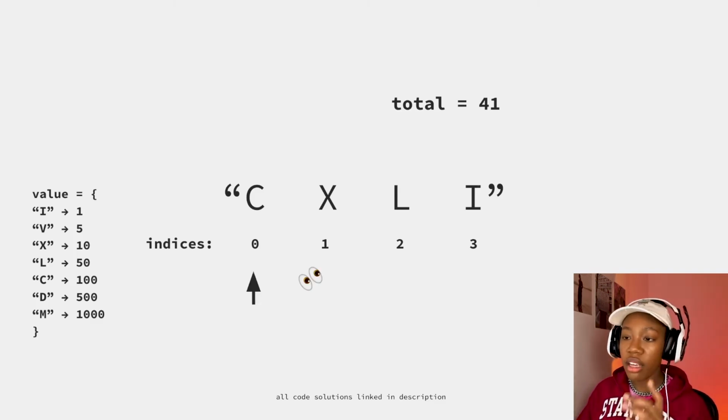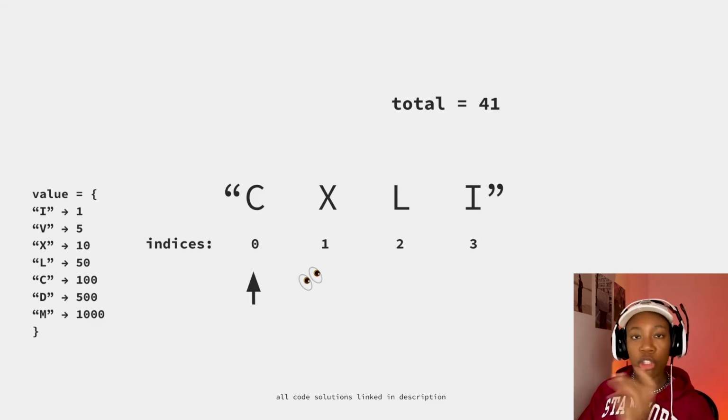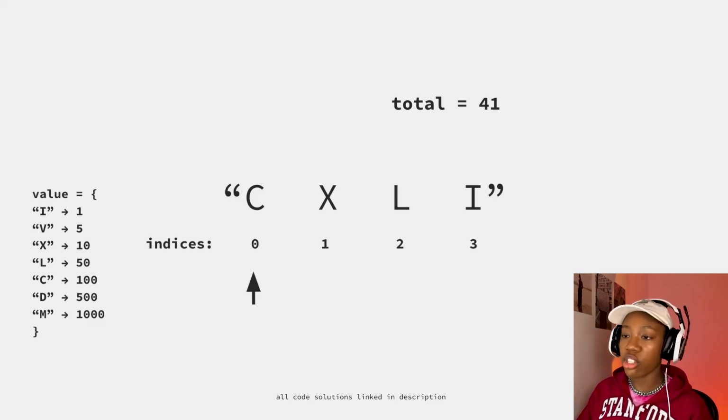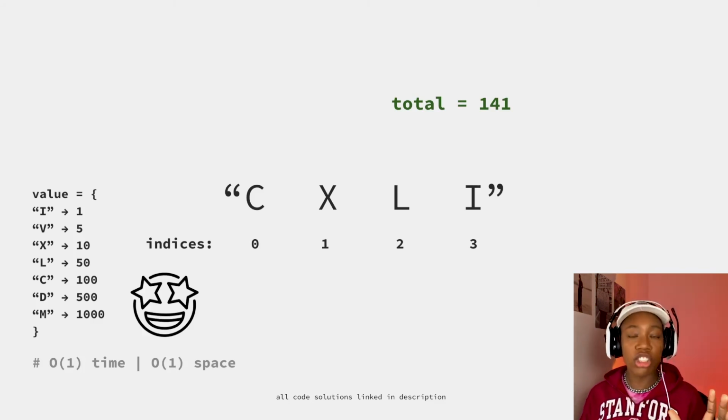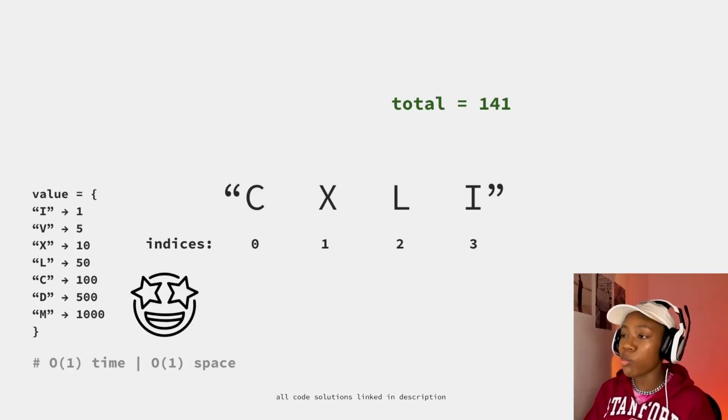All right, so we're at our 0th index. We do that pointer +1 peek, and then from here, we say, all right, is this greater than or less than? Turns out it's greater than, so we just add that to our total, and boom, we're done, right? We pretty much solved the problem as best that we can. We got that O of one time, O of one space action going on, and we're good.